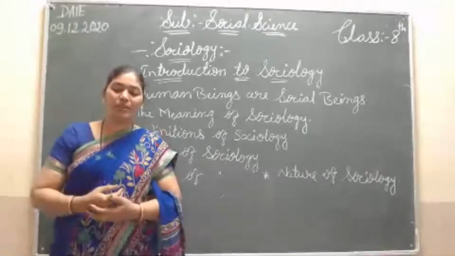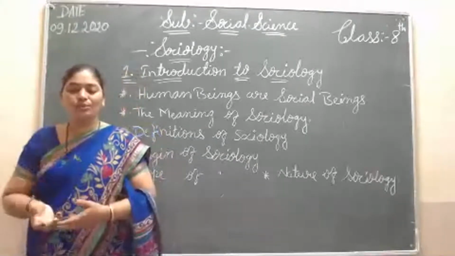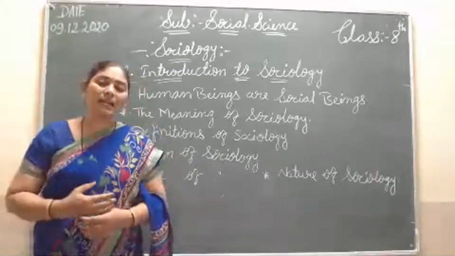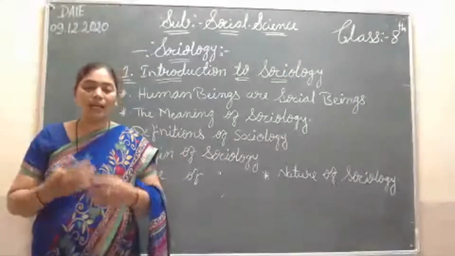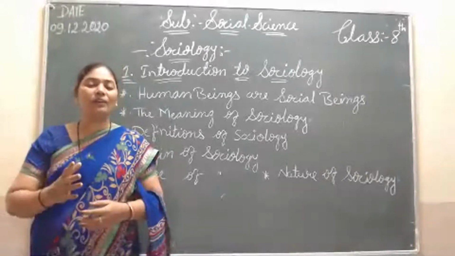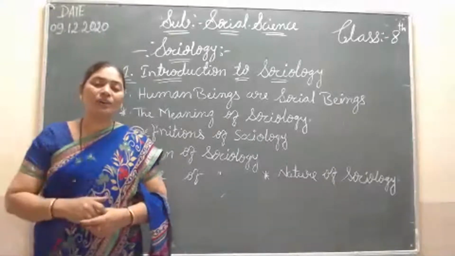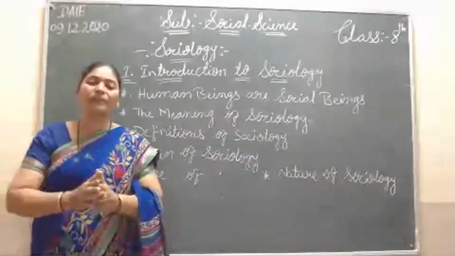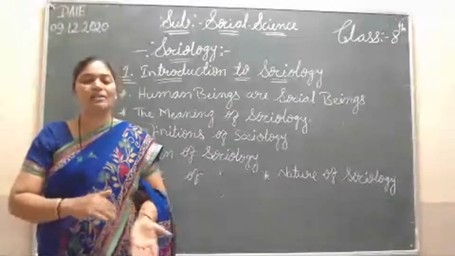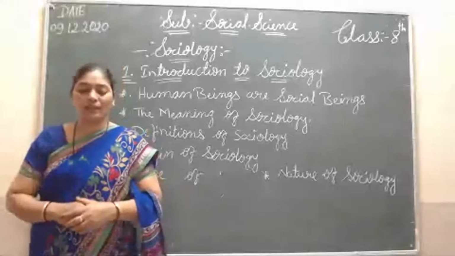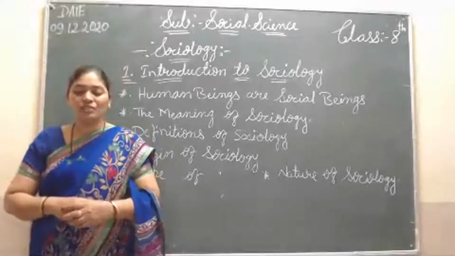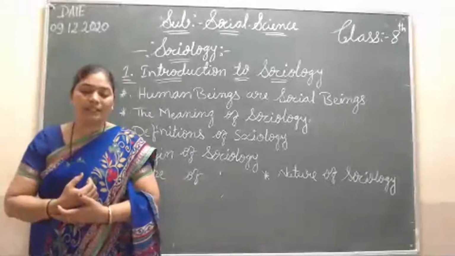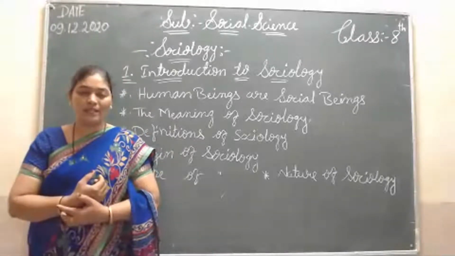There is no society without individual and there is no individual without society. A person cannot live alone. If he wants to live alone, he has to go to the forest. If he wants to live in society, he has to live with the society, and society also lives with the individual. Can an individual live alone on the earth? The answer is no.